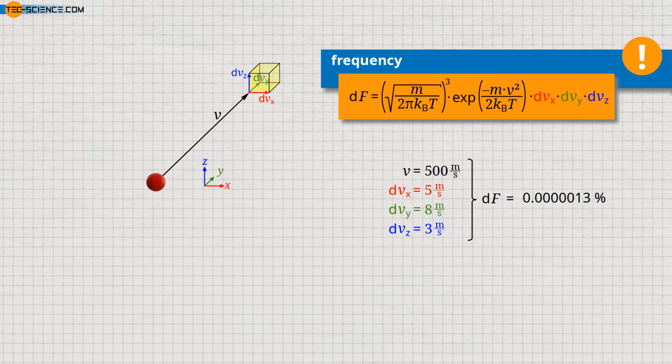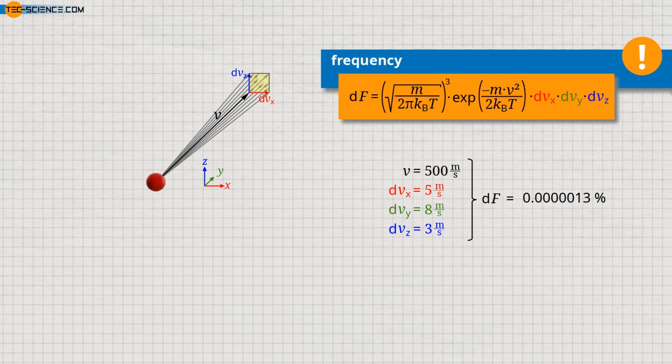The heads of the velocity vectors to which the frequency is related all lie within the volume spanned by dvx, dvy, and dvz. The figure shows possible velocity vectors, which all lie within the specified limits and which can therefore be found with the calculated frequency. For the sake of simplicity, we consider in the following the two-dimensional case with velocity components only in z and x direction. We can later transfer the facts to 3 dimensions.